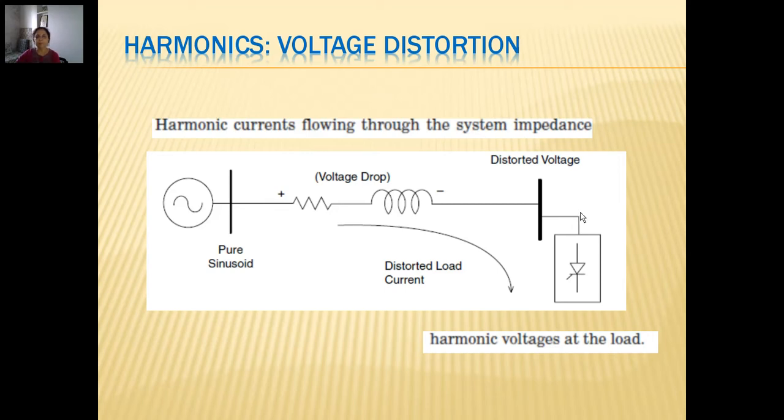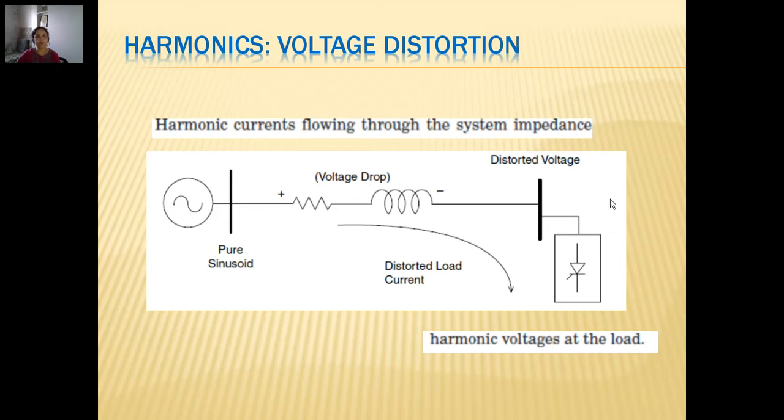Now when the load is receiving such distorted voltage, we have realized that this non-linear load drew non-sinusoidal current, and as a result of this, the voltage also is getting distorted. In case there is another load connected at this junction, which could be linear in nature and is supposed to draw sinusoidal current from the sinusoidal input supply voltage, since it is receiving distorted voltage, it also will be drawing distorted current even when the load is linear.